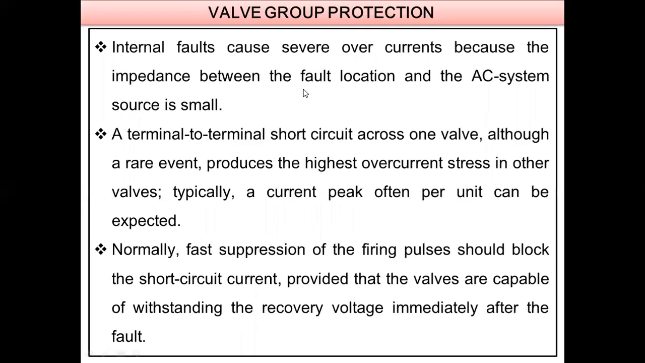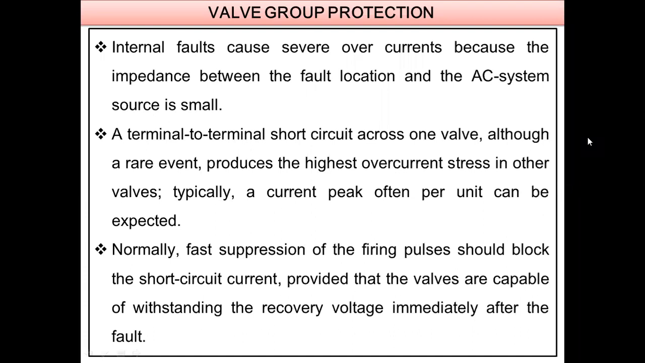Next, coming to the valve group protection. Let's see the valve group protection. Internal faults cause severe overcurrents because the impedance between the fault location and the AC system source is small, if we prefer thyristor based converters. We have seen the causes of the internal faults also in the previous session, which come under the converter disturbances.